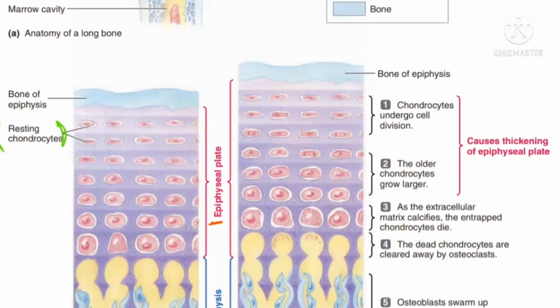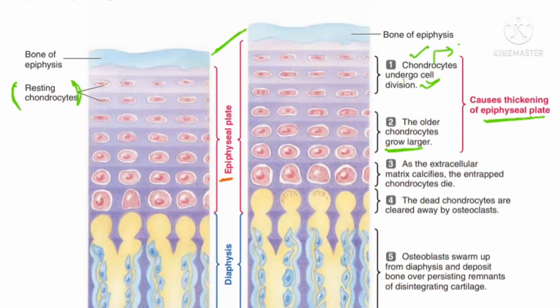How does the bone increase in length? First of all, chondrocytes will undergo cell division. As a result, they are thickening the epiphyseal plate. So you can see beta, the bone of the epiphysis is moving out. Now, as a result, what will happen? The older cartilage chondrocytes will become large. If they go for cell division, we call this process hyperplasia. And when they become big in size, then we call it hypertrophy.